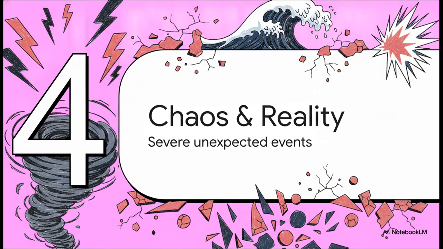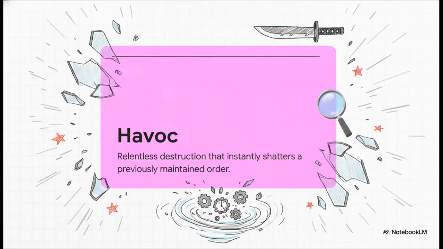The words are havoc, ambush, wolf down, irradiation, and saturate. The real anchor of this chaotic world is havoc. The core idea here is a previously well-maintained order being instantly shattered into messy destruction. It actually has military origins, used as a literal battle cry to signal pillaging. If you want a clever cross-lingual pun to remember it, think of the Japanese word hamono, which means a blade.